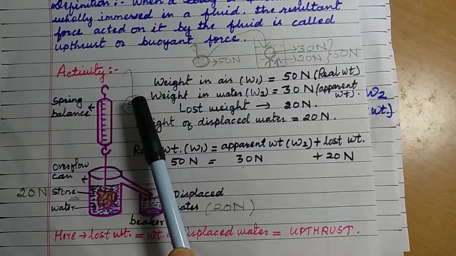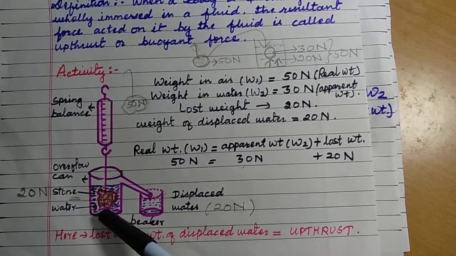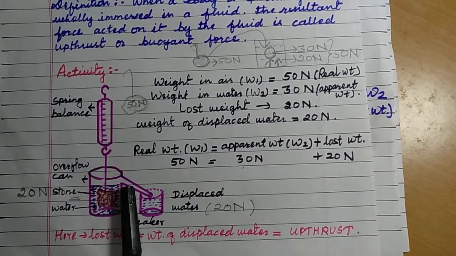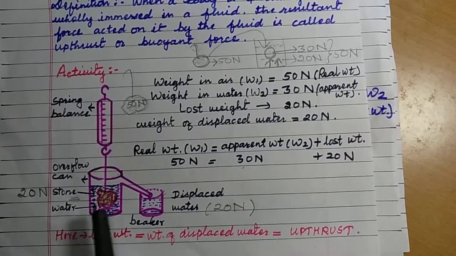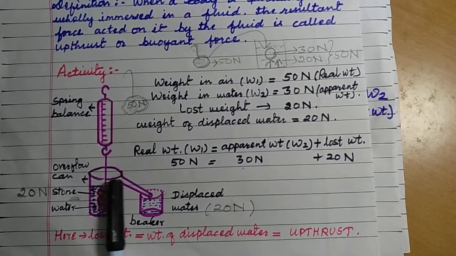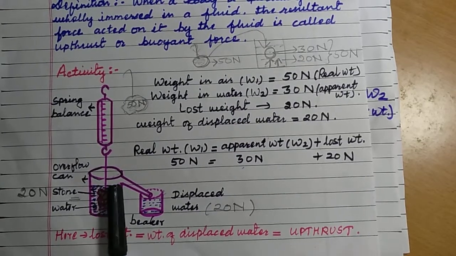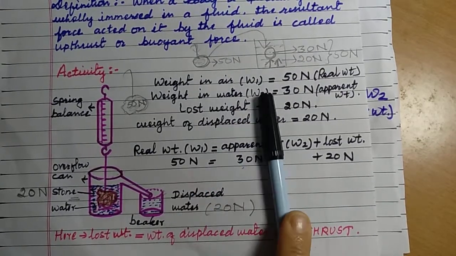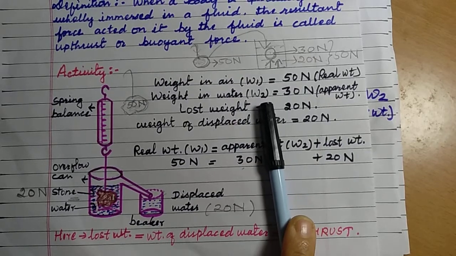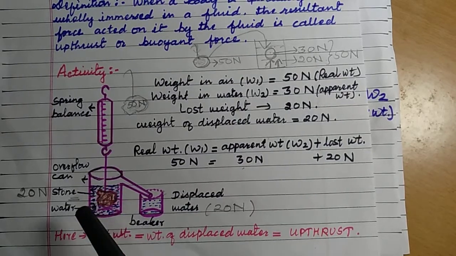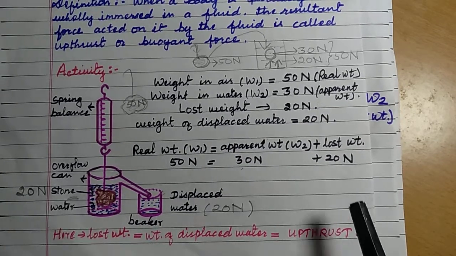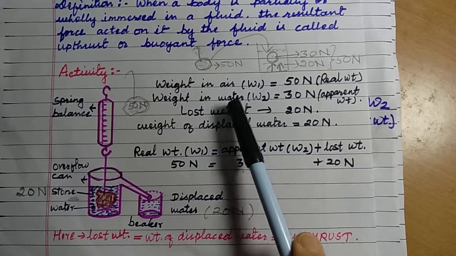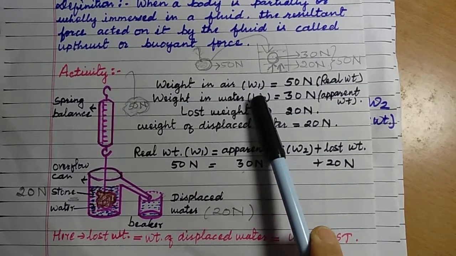Now you are going to put this stone into the overflow can, and we have to make sure that the water is filled up to the brim. The weight in water is called W2, the weight of the stone when it is in water.